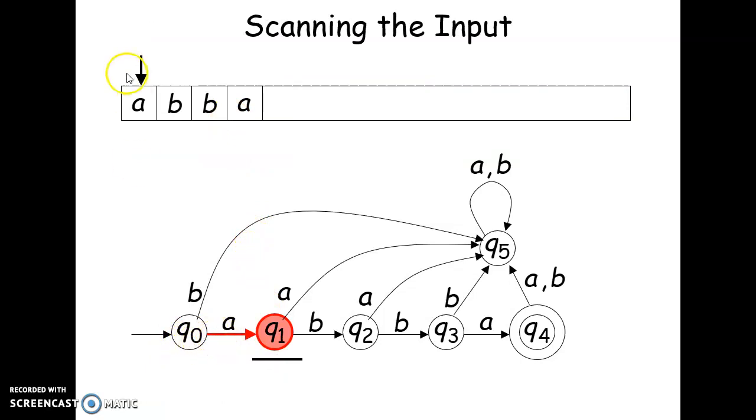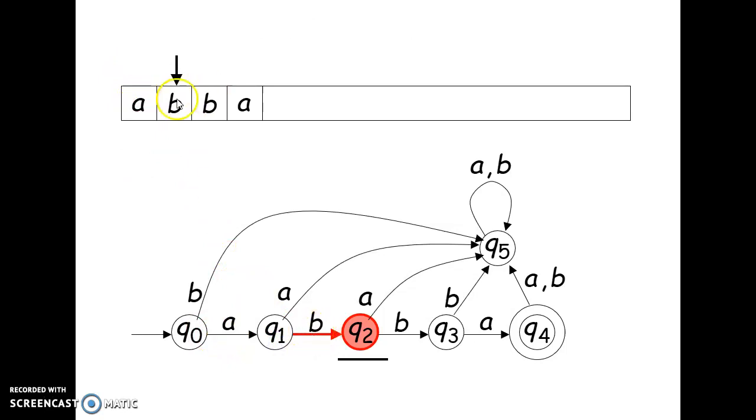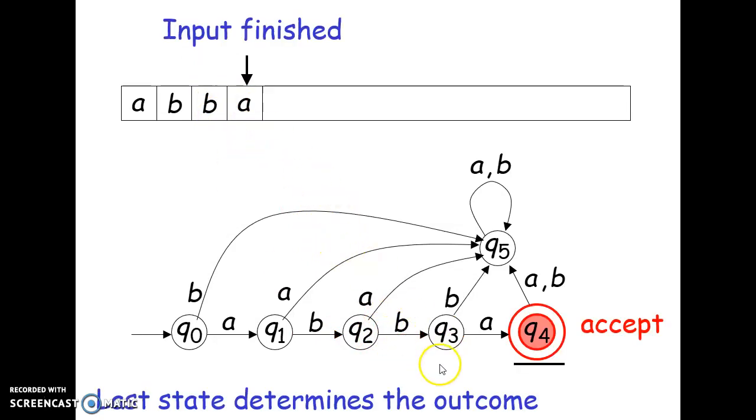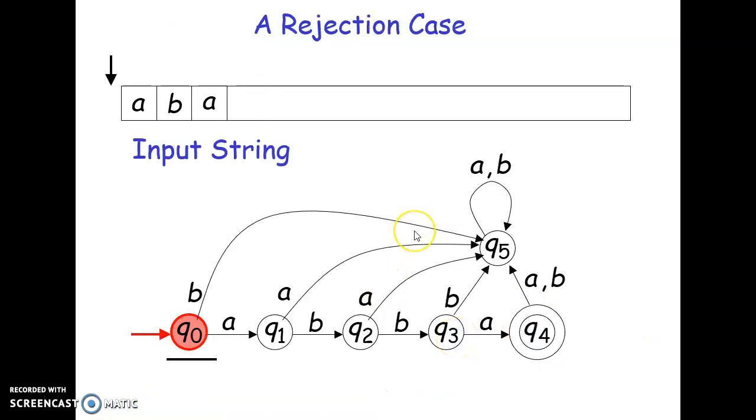When you read an A at the input, you go to state Q1. Then, when you read the B at the input, next in sequence, you go to state Q2. Later, when you read a B at the input, using this B, you go to state Q3. And finally, when you have this A, you get to the state Q4. Since that is also a final state or an accept state, the last state determines the outcome, which is that the string is accepted.